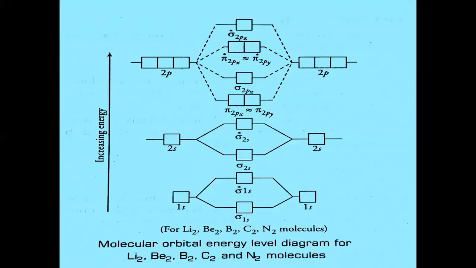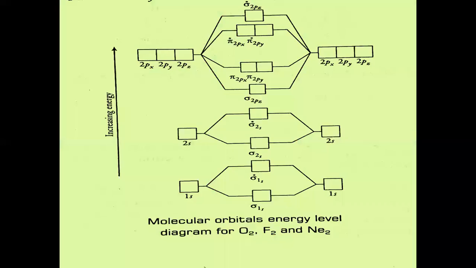Now, this represents the molecular orbital diagram for lithium, beryllium, boron, carbon, and nitrogen. From oxygen onwards, the molecular orbital diagram will be different. If you see here, in this part, there will be a difference. Just go to the next slide.